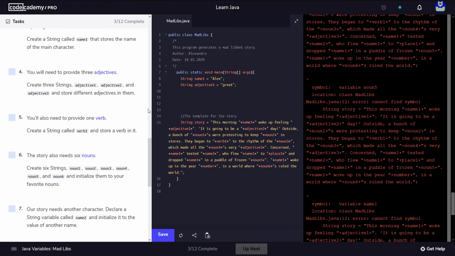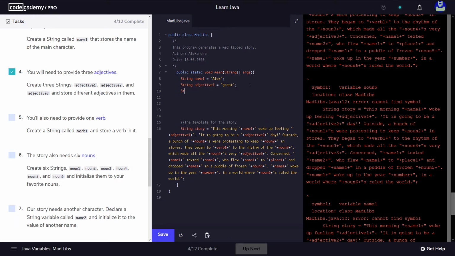Okay, and then we have to declare another variable of type string called adjective2, and let's see where we're going to use this. It's going to be a, let's say, brilliant day. So we are somewhere here in our program.